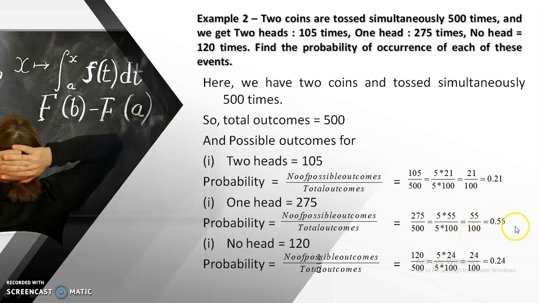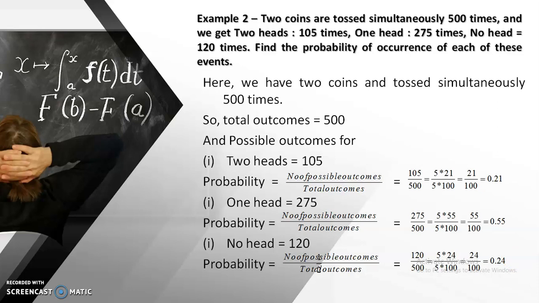So the answer is 0.55. And for no head, it's 120. So probability equals 120 divided by 500. 5 24s are 120 and 5 100s are 500. So 24 divided by 100. So it's 0.24. Got it?